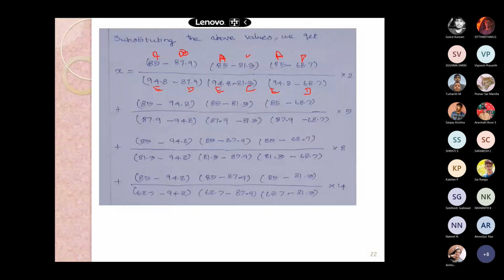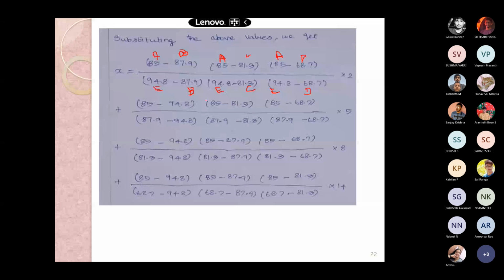A minus B, A minus C, A minus D, divided by, you give double bracket, and E minus D. Here not D, it is B. Here it is B: E minus B, E minus C, into E minus D. The A is 85, B is 87.9 and your C is 81.3.